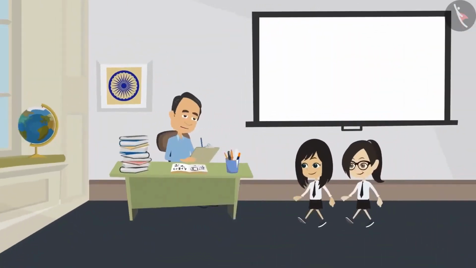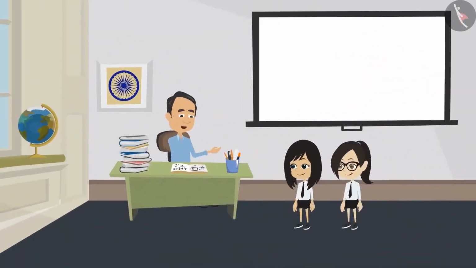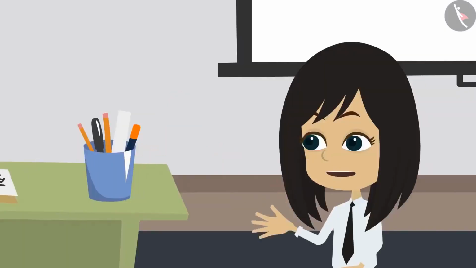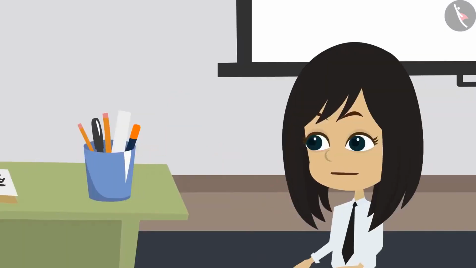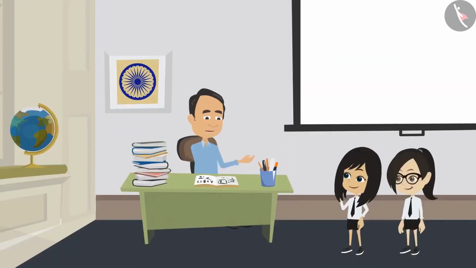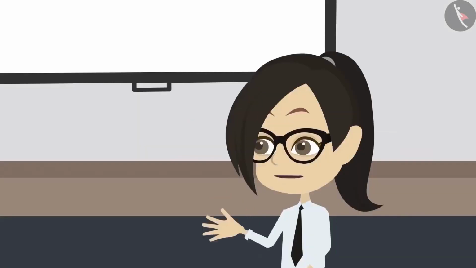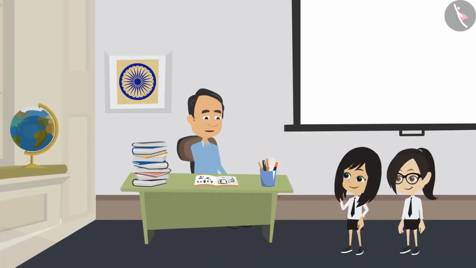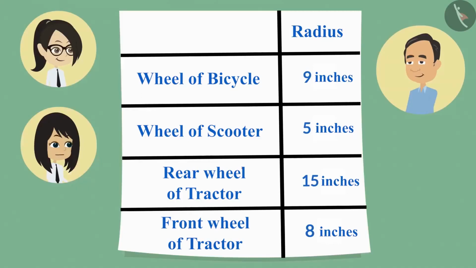Neha and Vandana, did you get some success in measuring the wheels you were talking about yesterday? Yes sir, we measured all 4 wheels. So to measure the wheels, which properties of the circle did you measure? Sir, we measured the radius of all the wheels. Then let us see whatever you have measured. Here you are sir. Yes, your measurements look right.